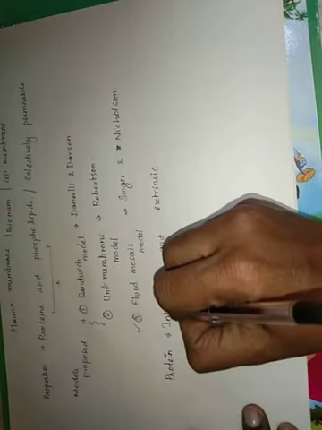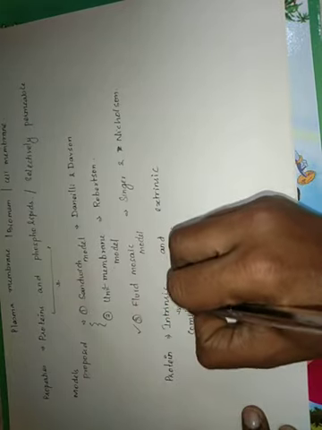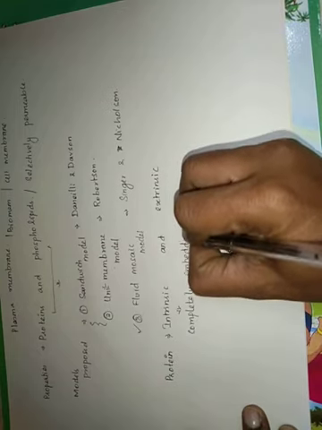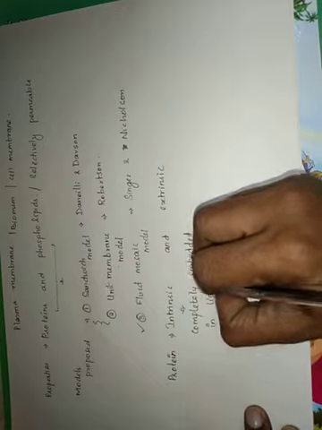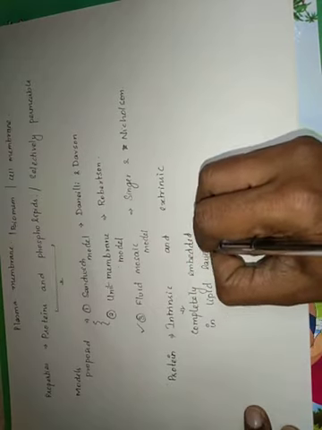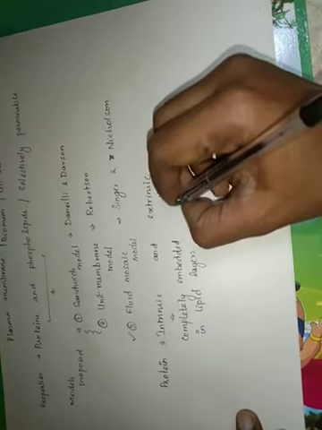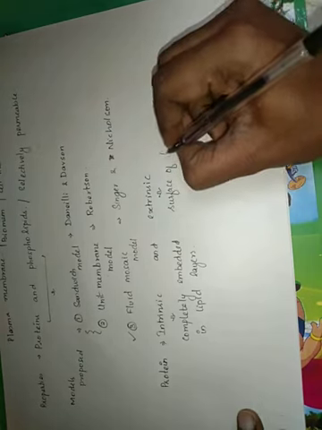The intrinsic proteins are those that are completely embedded in the lipid layer. Such proteins are called intrinsic proteins, and extrinsic proteins are found on the surface of the lipid layer.